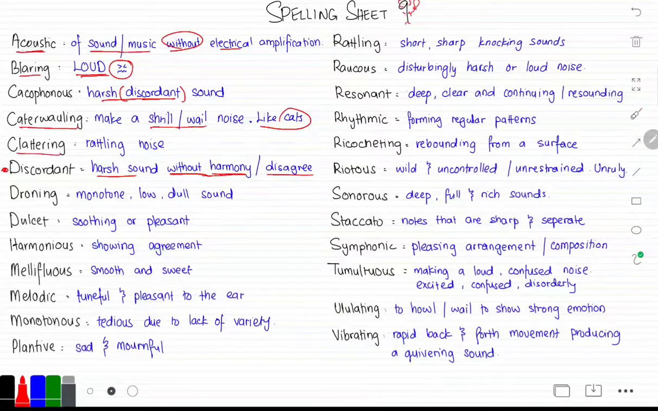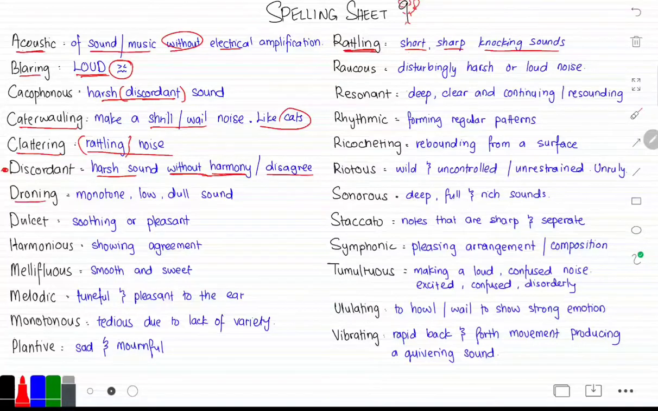What does clattering mean? Clattering means to make a rattling noise. Now let's understand rattling, coming all the way up here. Rattling means short, sharp, knocking sounds. Think of a rattlesnake, okay?